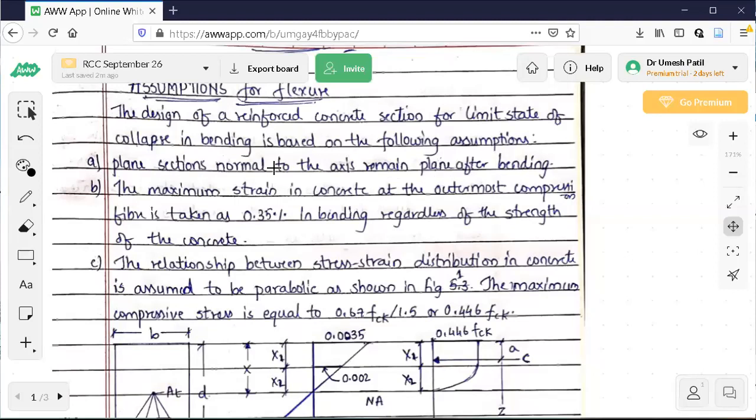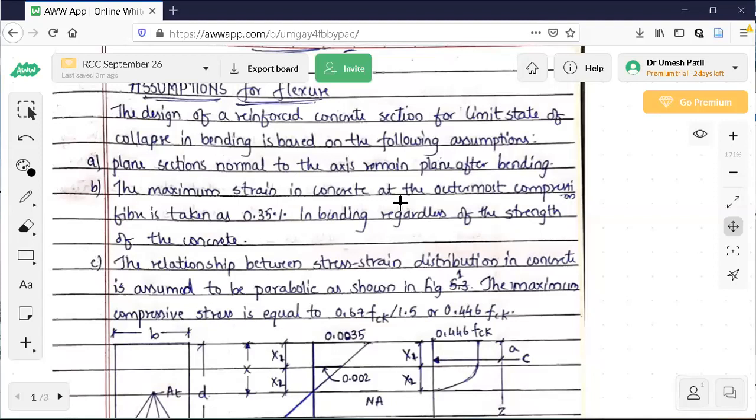One more meaning of this is that the strain or stress produced in the cross section is directly proportional to its distance from the neutral axis. If the distance from the neutral axis is more, stress will be more, and it is maximum at the extreme fiber. That is how you should understand assumption number 1. It means the stress in a layer is proportional to its distance from the neutral axis.